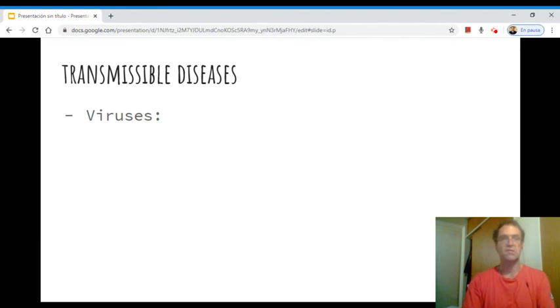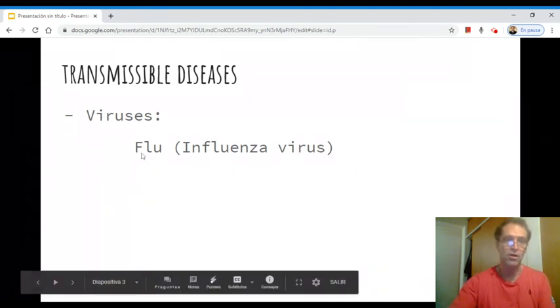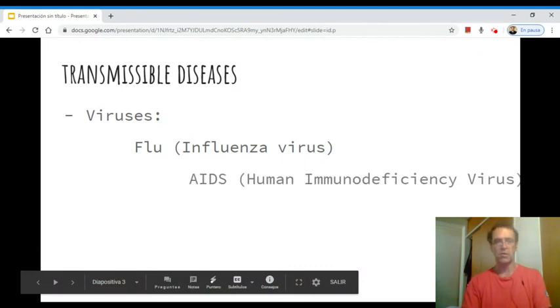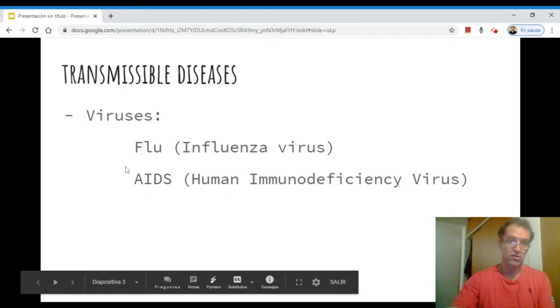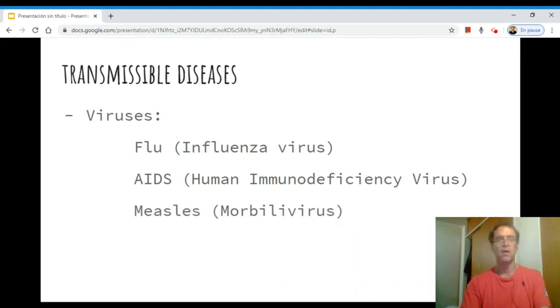The transmissible diseases caused by viruses. So, for example, we have flu, and flu is caused by a virus called influenza virus. It has been mentioned these days very frequently. AIDS is another disease we will talk about soon, and it is caused by the human immunodeficiency virus, a type of virus called a retrovirus. Okay, but just a curiosity so far.